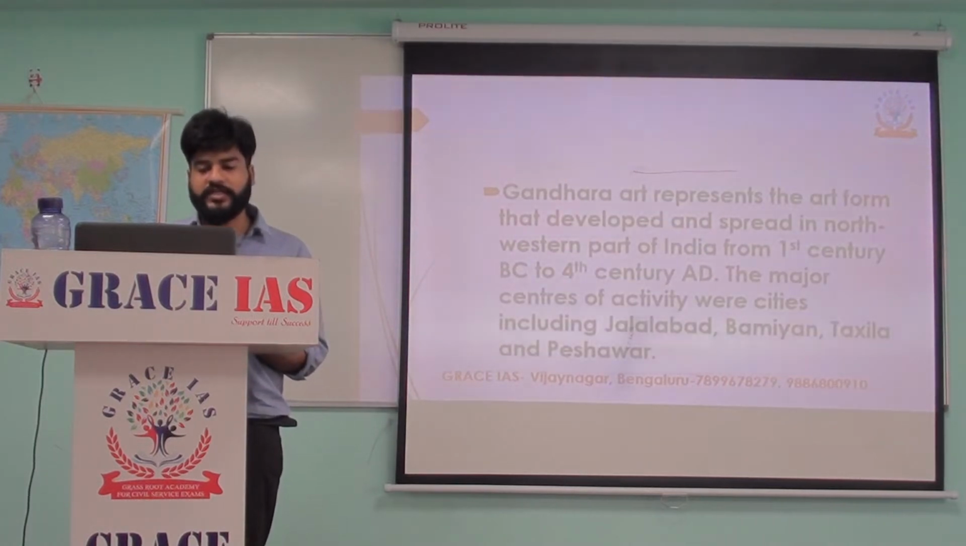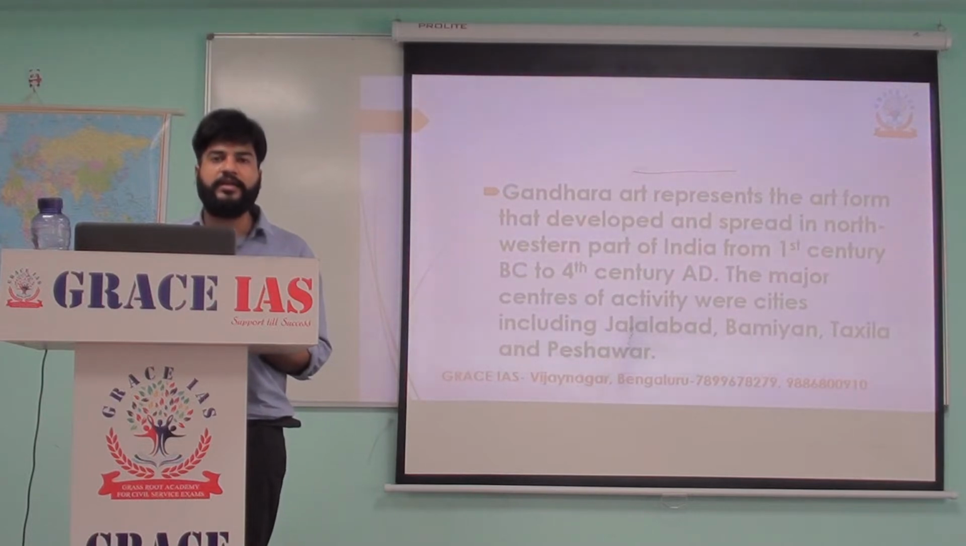One way of writing the introduction is this: Gandhara art represents the art form that developed and spread in the northwestern part of India from 1st century BC to 4th century AD. The major centers of activity were cities including Jalalabad, Bamiyan, Takshila and Peshawar. So in this small introduction, you have been able to tell the regions where Gandhara art is present. It is present in the northwestern part of India. And what was the time when Gandhara art started? It was in 1st century BC to 4th century AD, and you have also told some of the major cities in which Gandhara art is present.